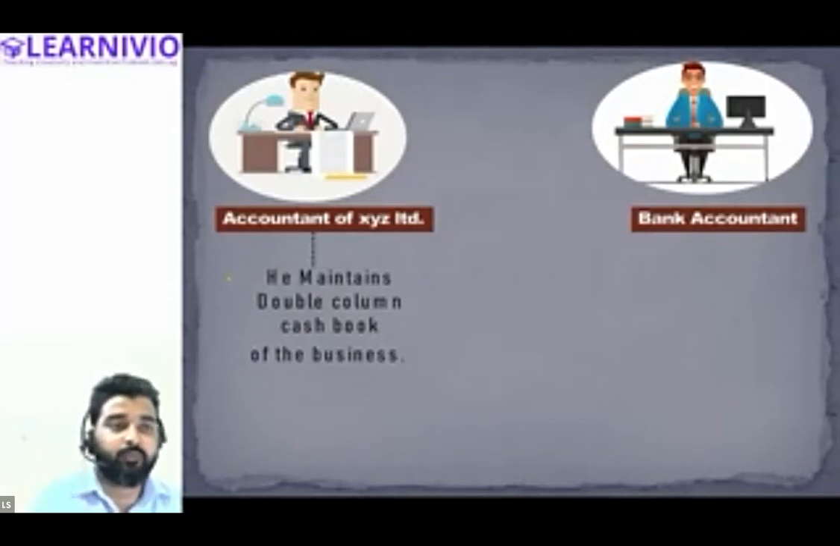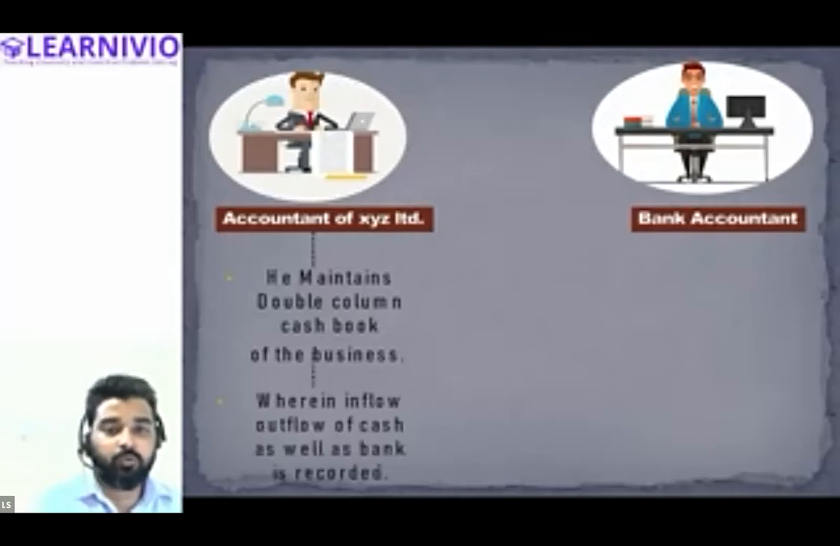What is a double column cash book? Anyone will tell me, please? Samiksha or Halima? In which we can record bank and cash both. Yes, correct. In which we record the transactions relating to bank and cash both. So the accountant of XYZ Limited maintains the double column cash book in which he records the cash inflows and outflows as well as bank inflows and outflows, right?